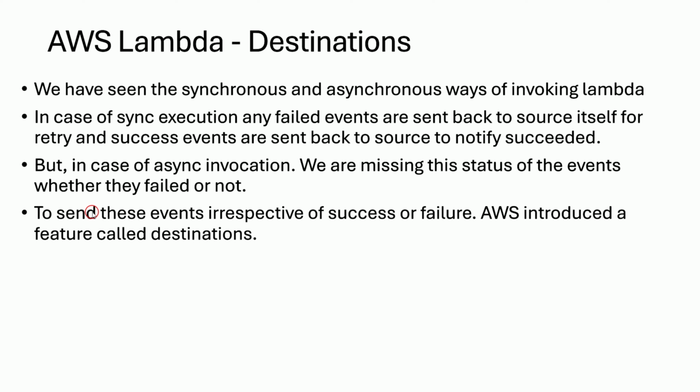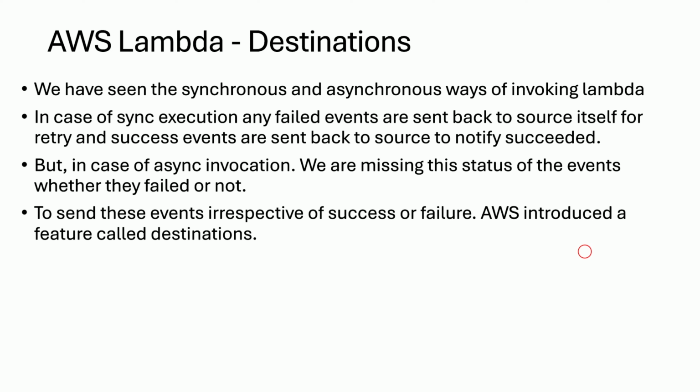So to send these events irrespective of success or failure, AWS introduced a feature called destinations. To track the successful events and also failed events, we set up a destination, and for all asynchronous invocations, if you mention a destination, those results will go to that destination.